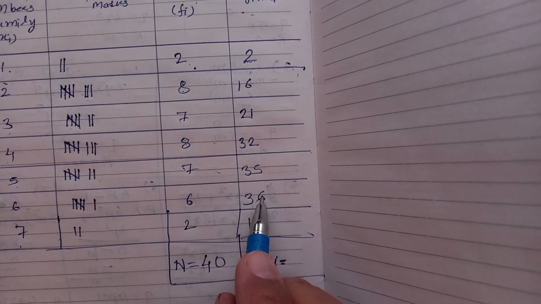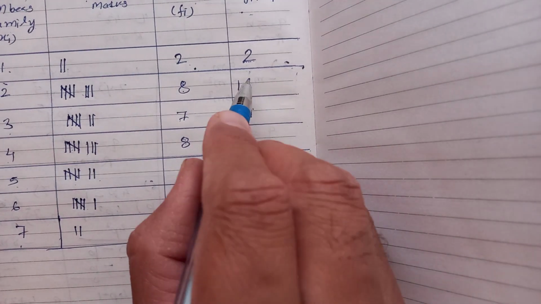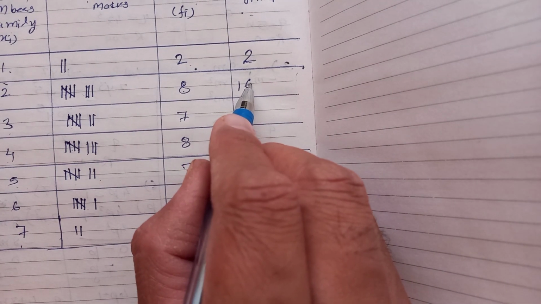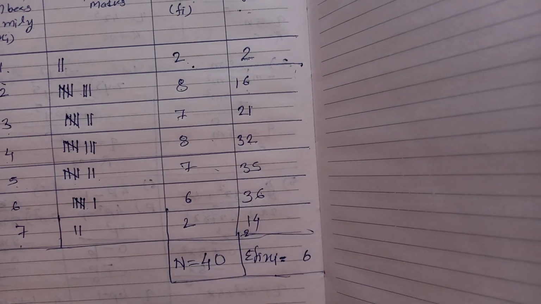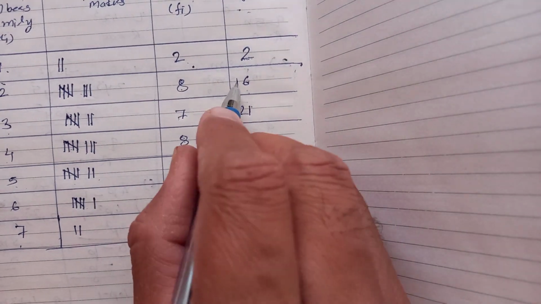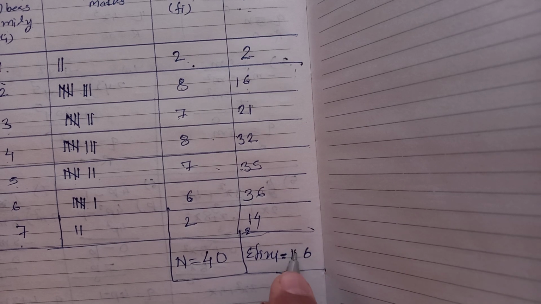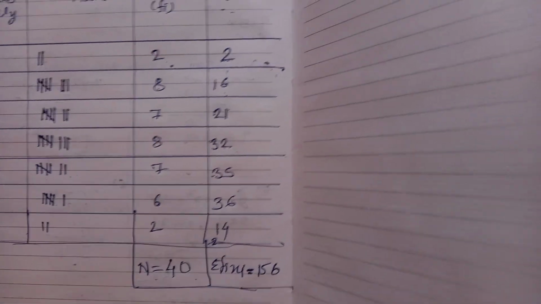So 2 plus 14, 16, 37, 69, 104, 140, 154. Okay, n is 40, the summation is 156.